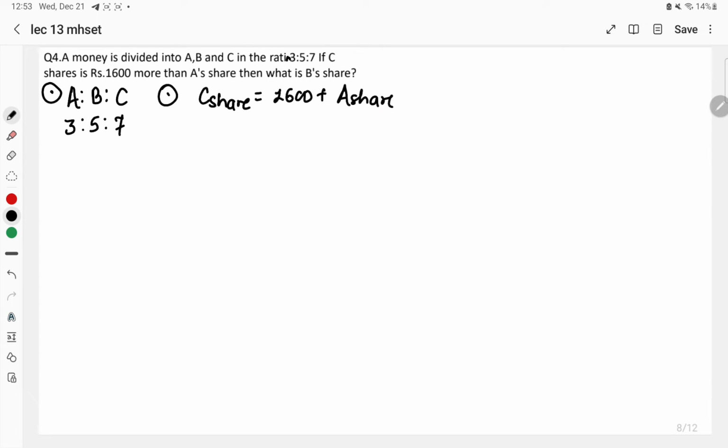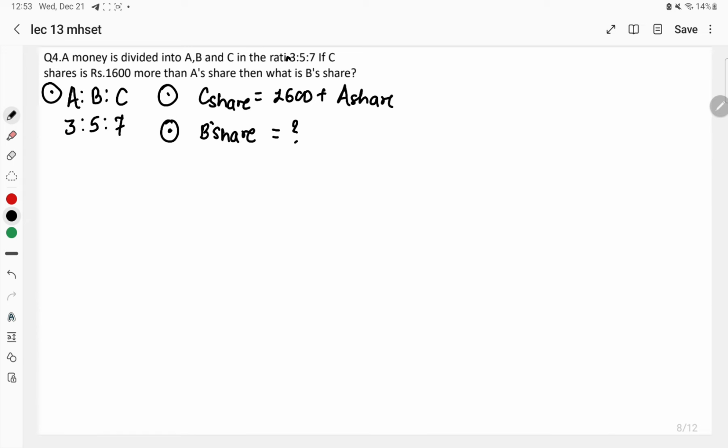So I can write it like that. C's share is equal to 1600 plus A's share, right? They are asking us to find what is B's share. Okay. So clearly from the ratio, we can calculate that the difference between A and C is almost more than half. What is the difference in their parts if we calculate? 7 minus 3, what do we get?